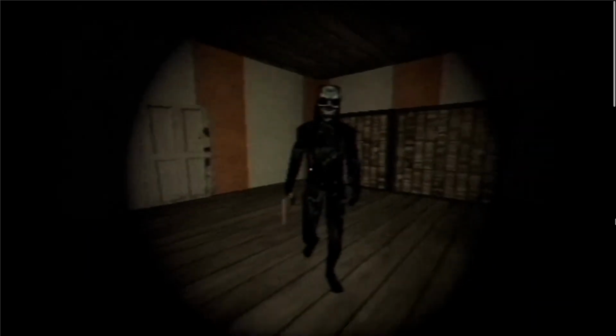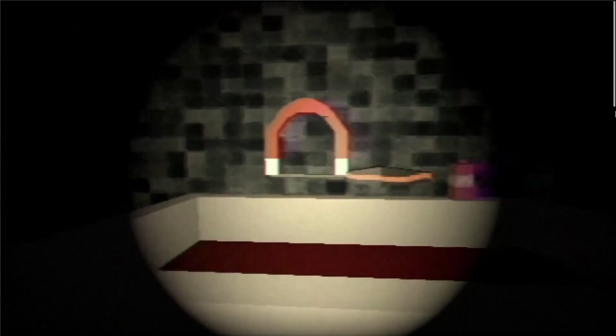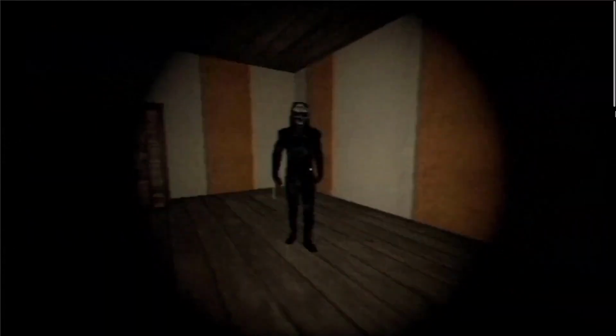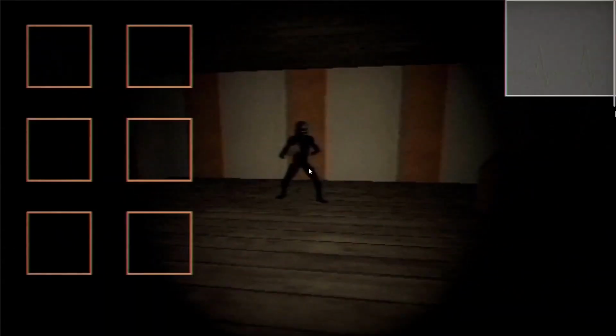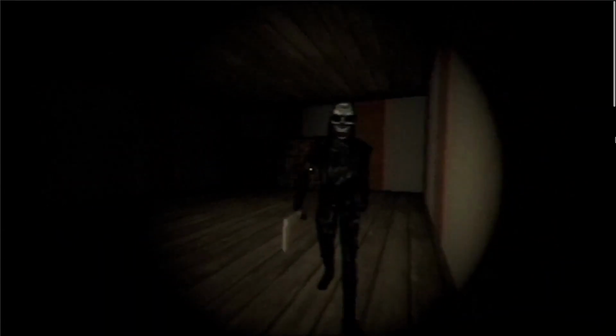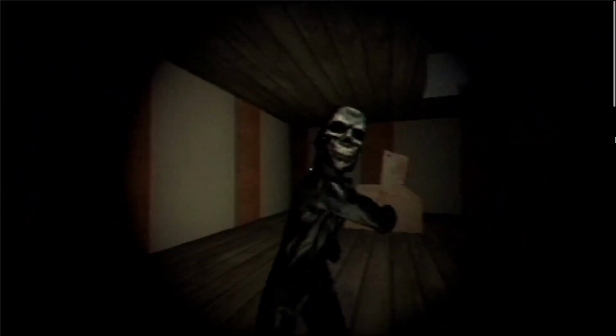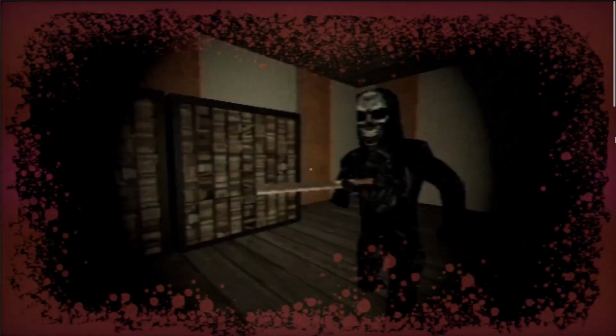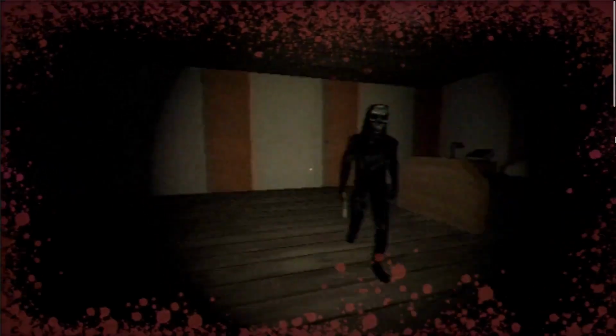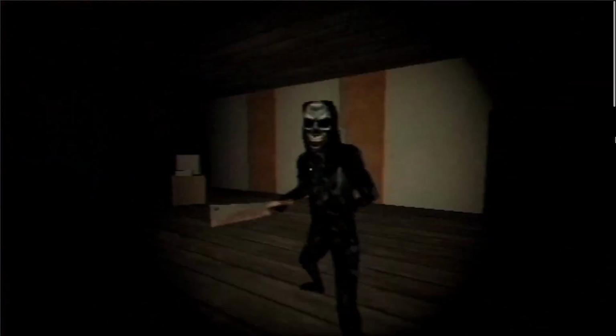In the last devlog, which was uploaded almost a month ago, I made some logic puzzles. I won't show you all of them because then it wouldn't be interesting, so let's talk about some other stuff. I added this blood effect when the killer hits you, so now you get a visual feedback when you lose an HP, otherwise it was hard to tell. I also added some basic animations to it because it looked too static.